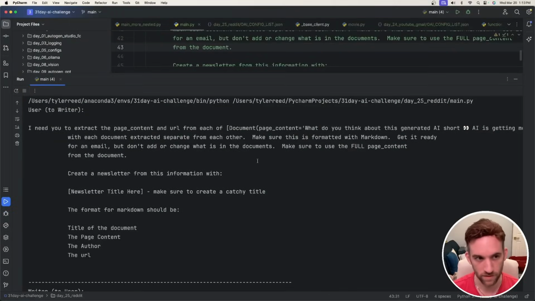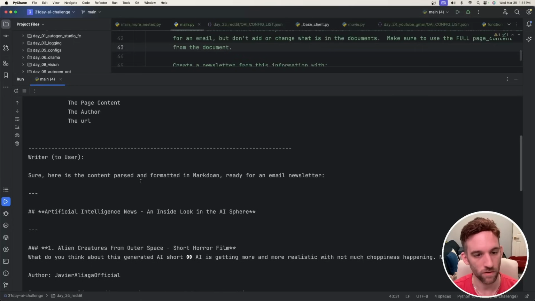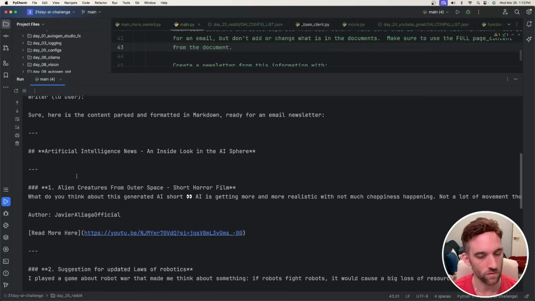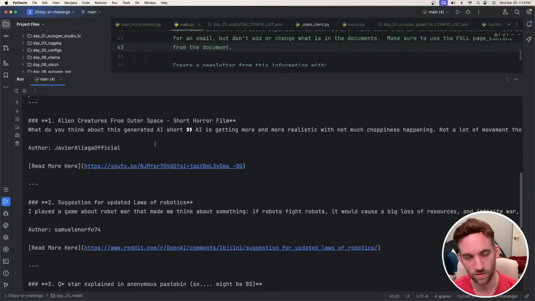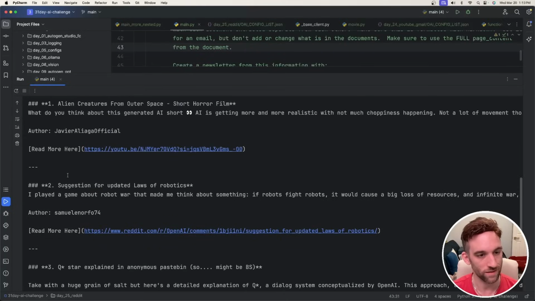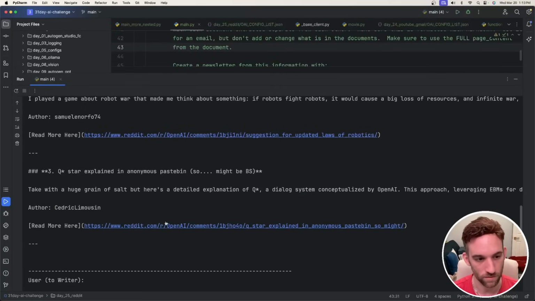Okay, so it finished. Here is the user chatting with the writer, and then the writer talks back and says, okay, here's the content parsed and formatted in markdown, ready for a newsletter. So it looks like it has a title, and I wanted 3 posts on OpenAI. So here are 3 different posts, and I set it to be the newest ones. As of now, this one was maybe 40 minutes ago.